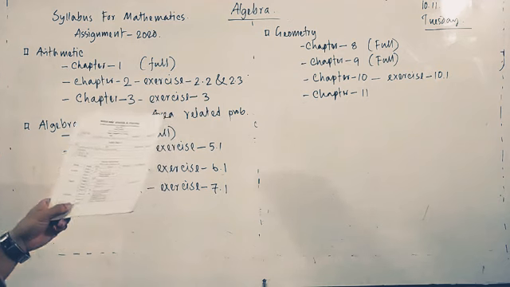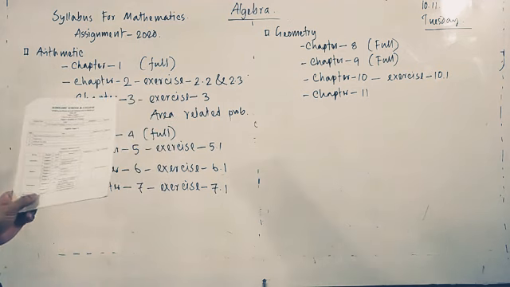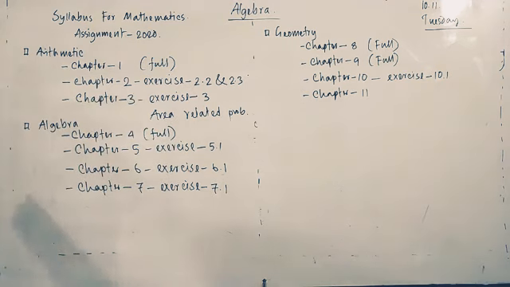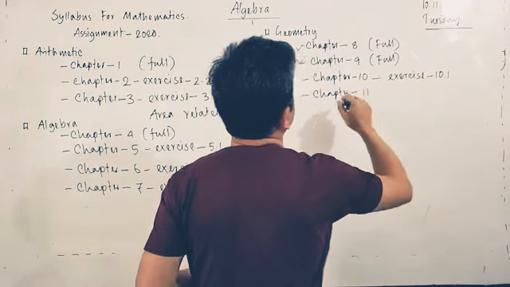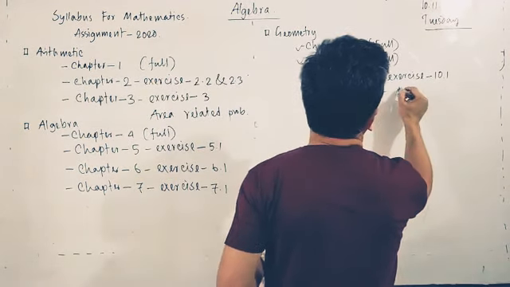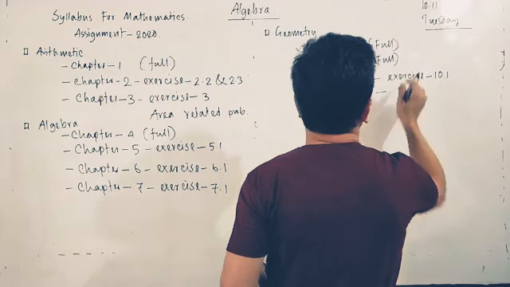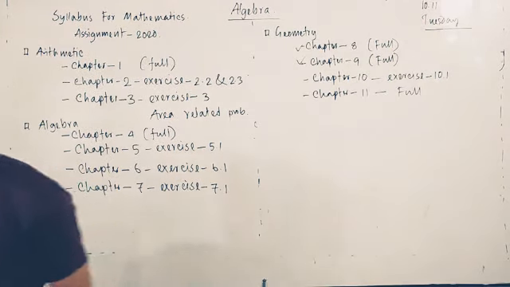Chapter 8 full, chapter 9 full, chapter 10 only primary discussion, statements of theorem I have best to discuss. Okay, both of these chapters, 8 and 9, are okay. Chapter 11 full, only theorem statement.